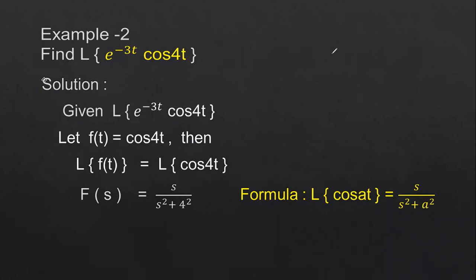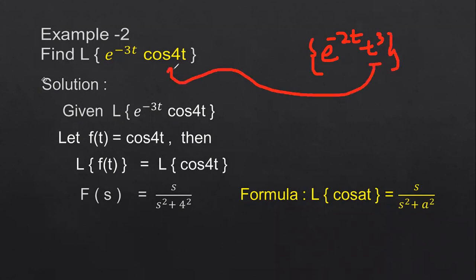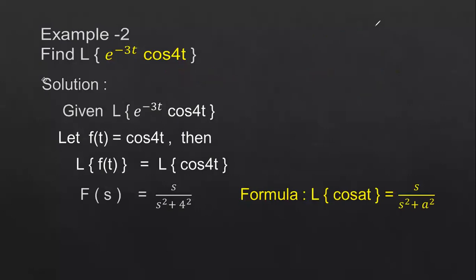Previously we had e power minus 2t into t cube. Now in place of t cube we have a trigonometric function, cos 4t. Now we'll see how to simplify when you have a trigonometric function multiplied by an exponential function. The same way, you have to apply the first shifting theorem only.